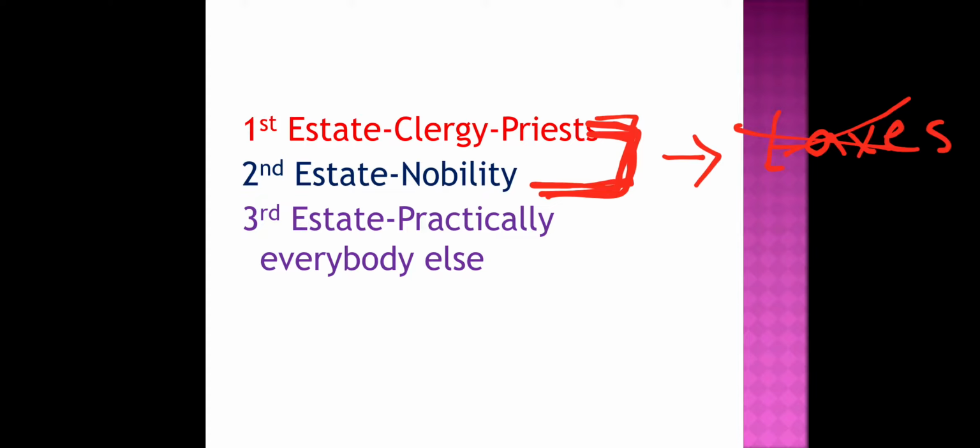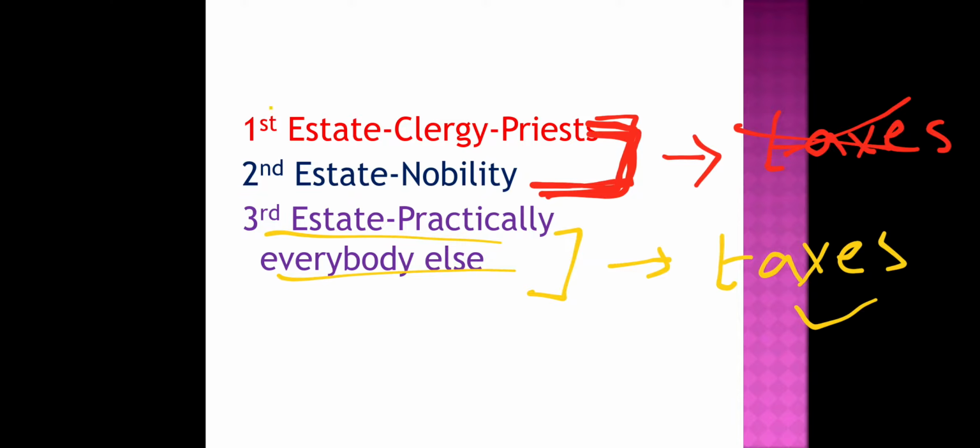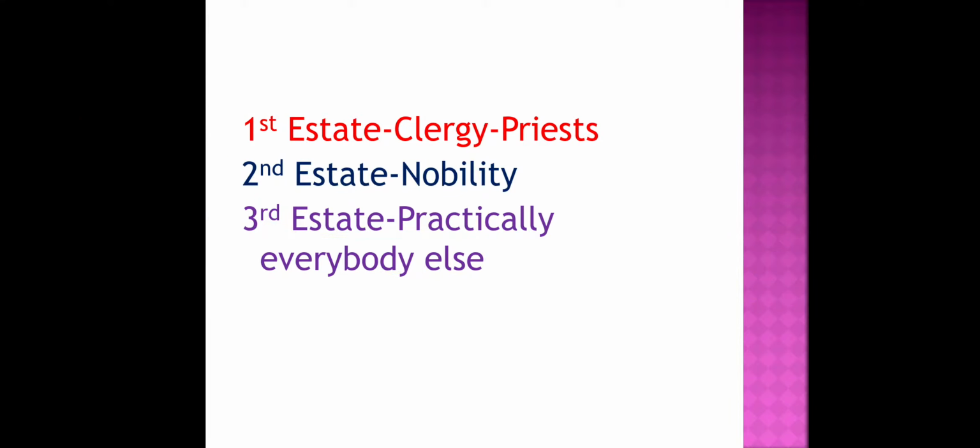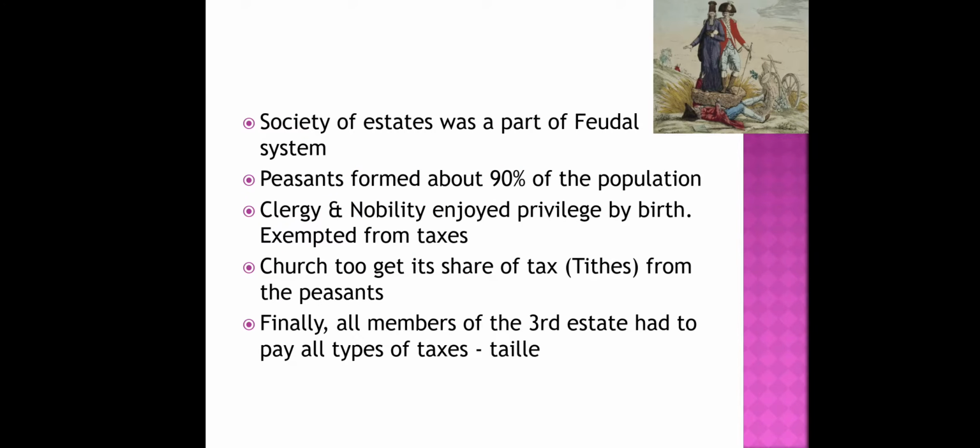So who was left? The third estate, which paid taxes. These first two were rich people, and the third estate were poor people with many taxes on them. Let us understand which taxes and what things were there.